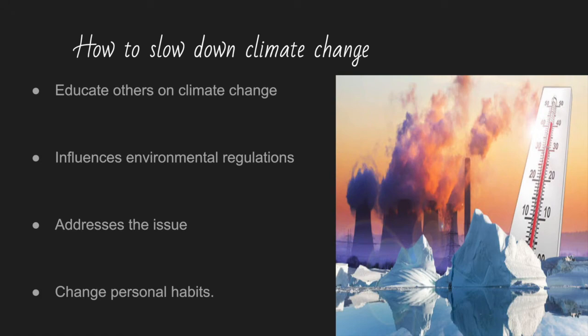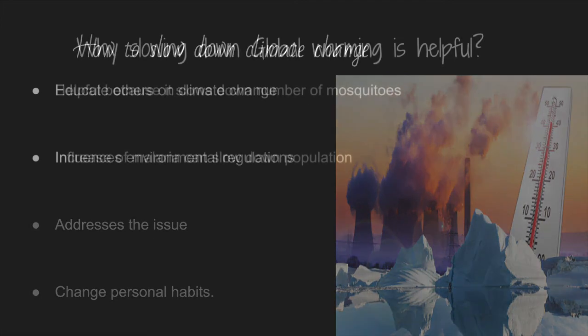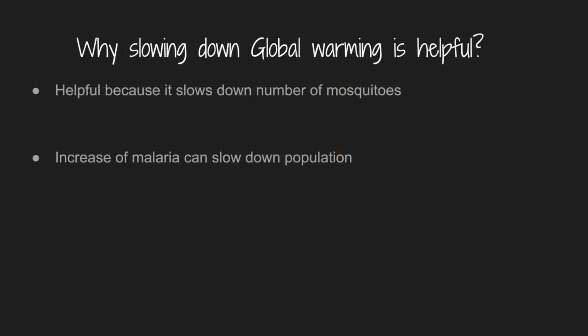Why is slowing down global warming helpful? It is helpful because it can slow down the number of mosquitoes that are bred. When an area is cooler, it results in fewer mosquitoes. The fewer mosquitoes that are produced, the less the virus could be spread. The other thing is that increasing malaria will slow down a population. In Africa, the lifespan is 34 years off compared to the average lifespan.